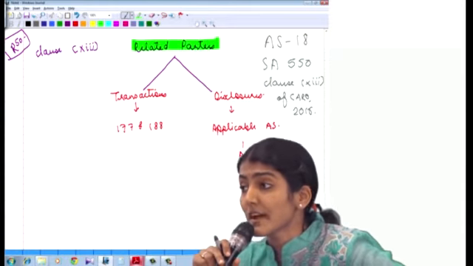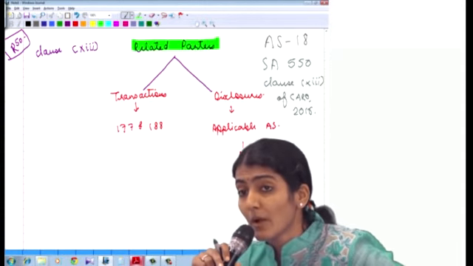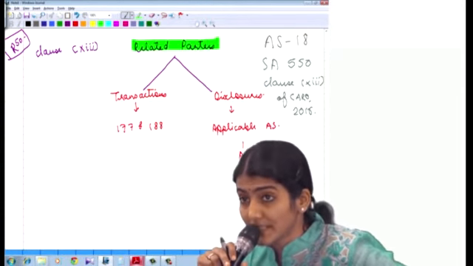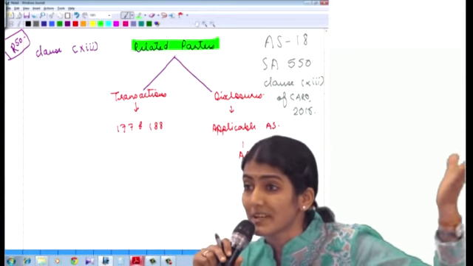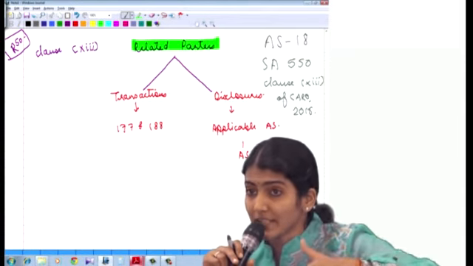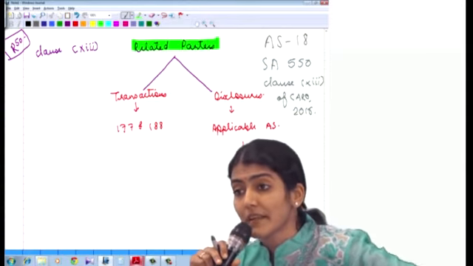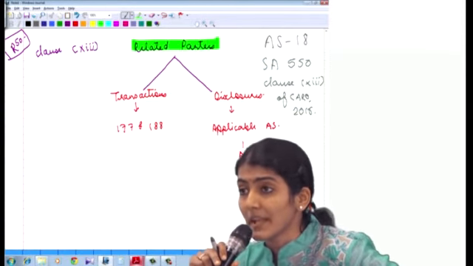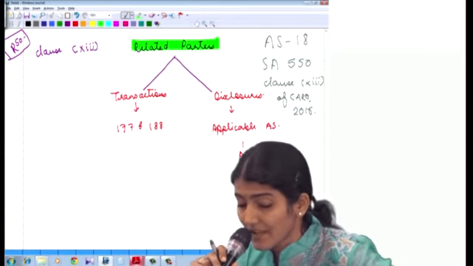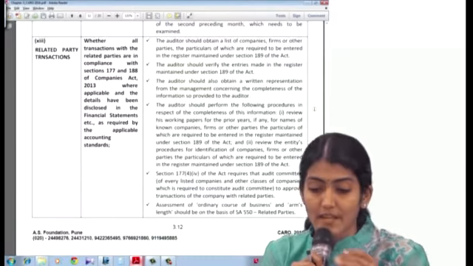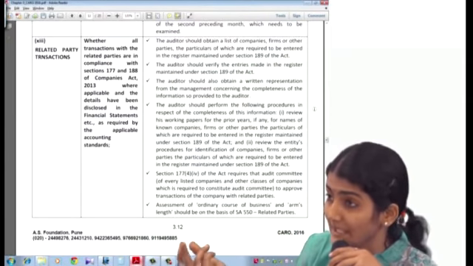Whether transactions are in compliance with section 177 and 188. What is 177? Audit committee, no? Right, and 188 is again transactions with related parties, and then disclosures whether they are in accordance with the applicable accounting standards. So the applicable accounting standard over here is going to be AS 18.